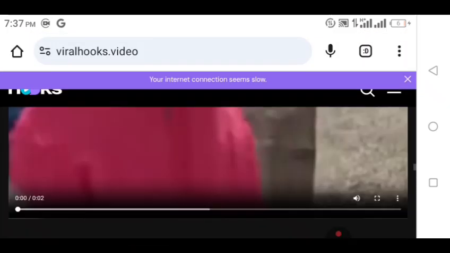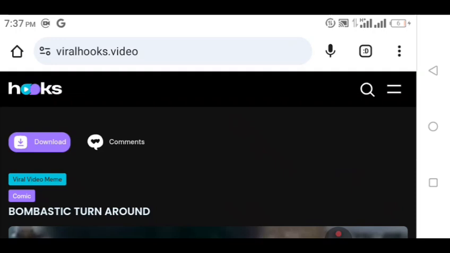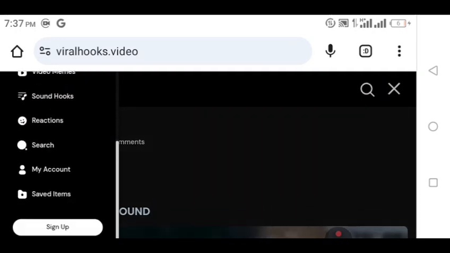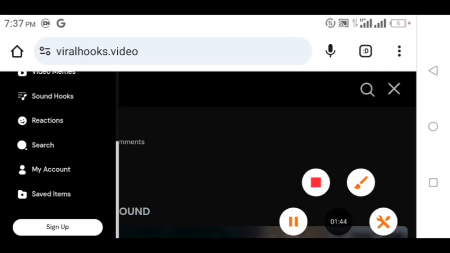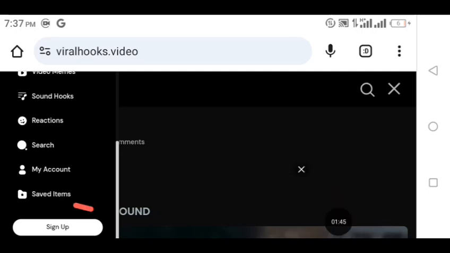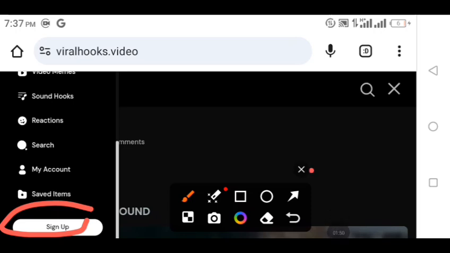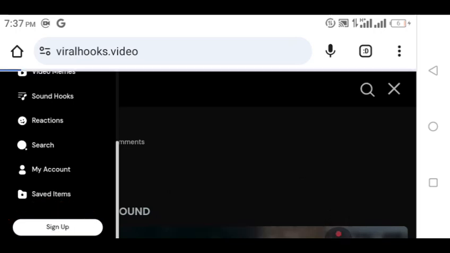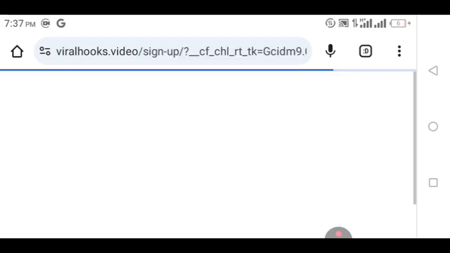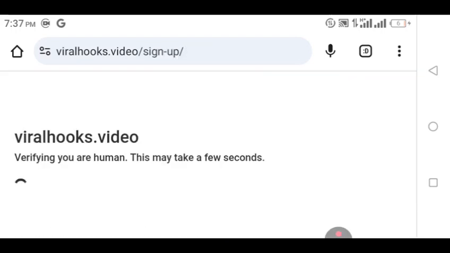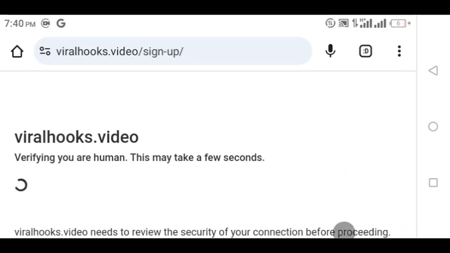So now what you have to do is you have to first of all click here. You have to sign up. As you can see, here is the sign up button. You now click on sign up. It's now loading. So you wait to verify that you are human. It's verifying if you are human. So take note, sometimes the verification may take longer than expected, so you just have to apply patience to wait for it to verify we are human.